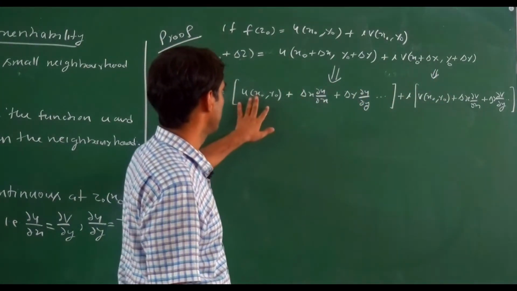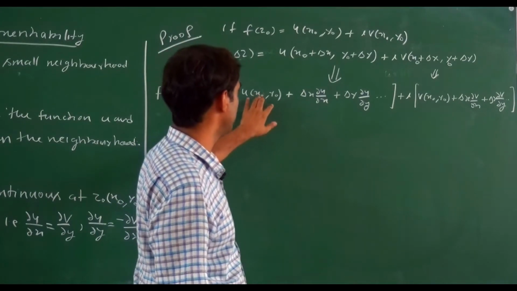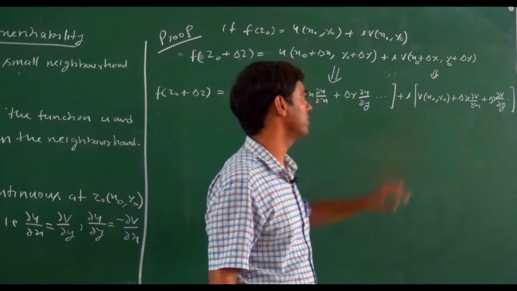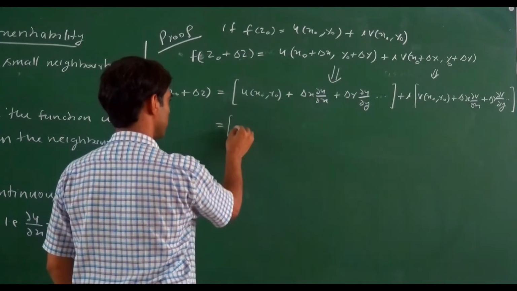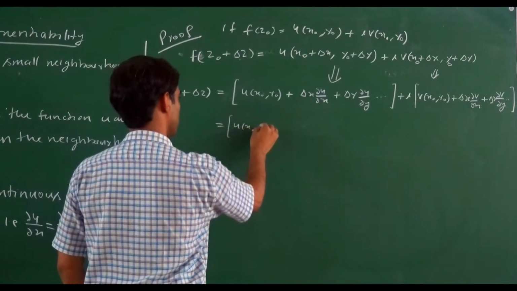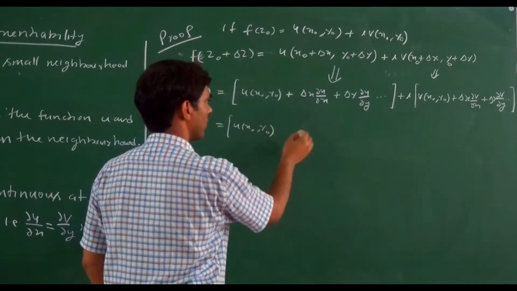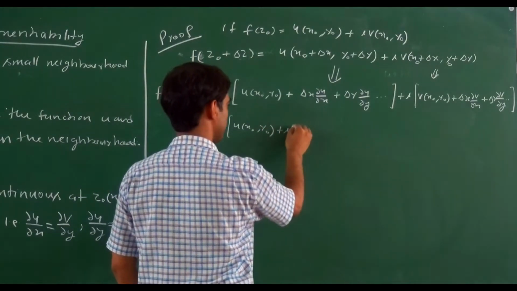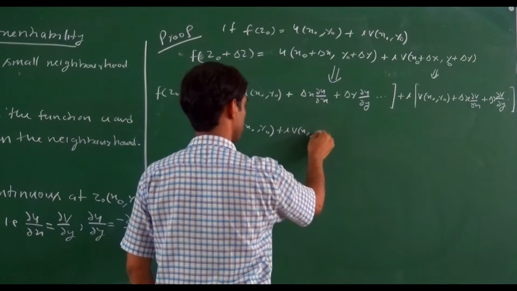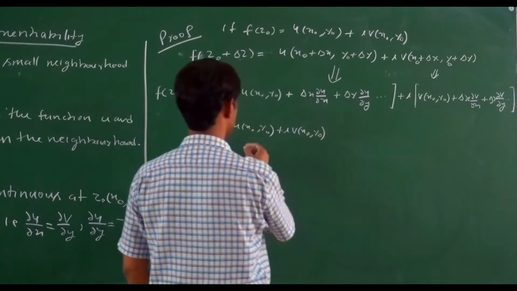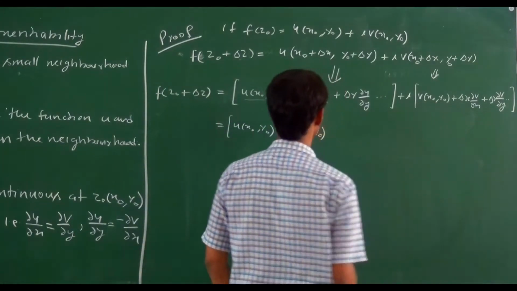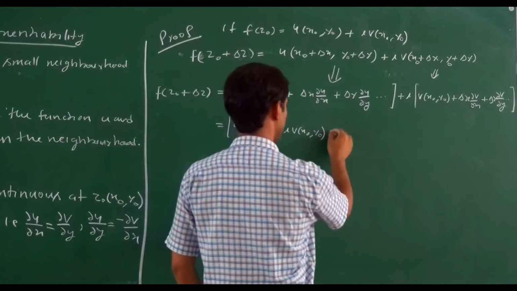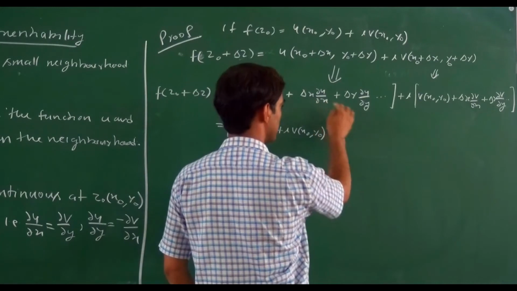So now if we combine the first real part and first imaginary part, then this becomes u(x0, y0) plus i v(x0, y0). This one is the first term of a real part and first term of an imaginary part. What will happen with this one?